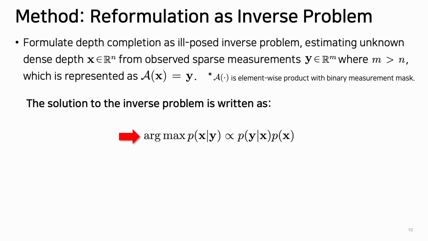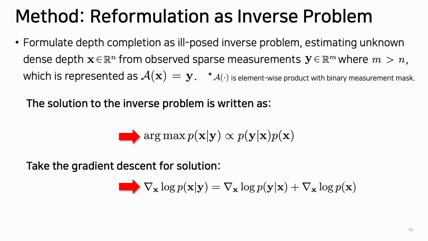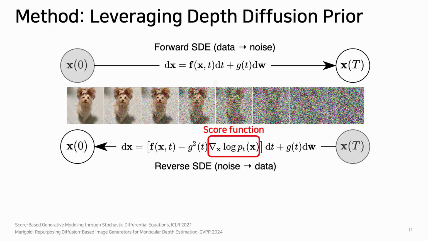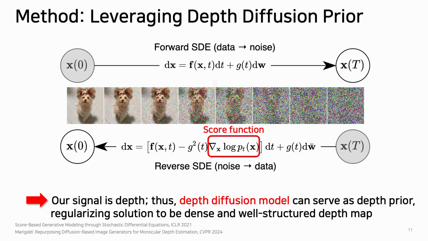A common approach to solving this inverse problem is through gradient descent, where we estimate the gradient of the log posterior, p(x|y). Then this gradient is decomposed into two parts. First, the gradient of the log likelihood, which ensures consistency with the measurement. Second, the gradient of the log prior, which acts as the score function of the data distribution. Diffusion models model data distributions by estimating a score function representing the gradient of the log density, which is the same as the previous slide's second term. In our problem, the signal is depth.